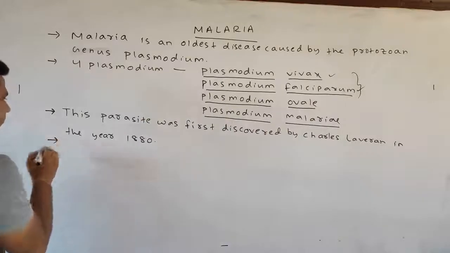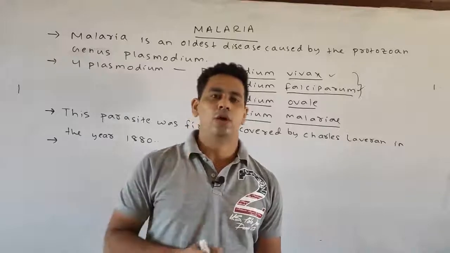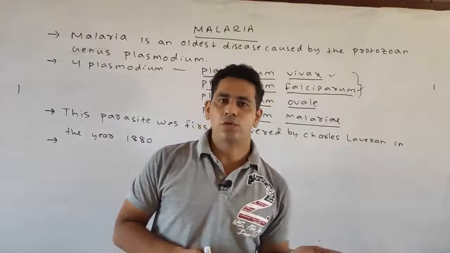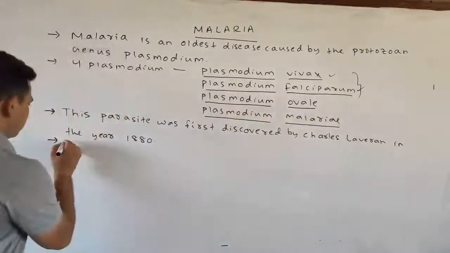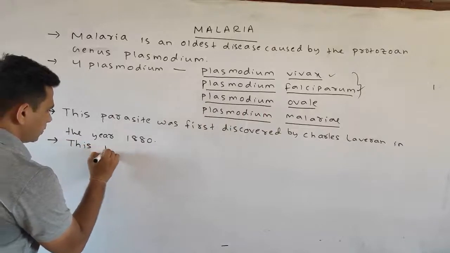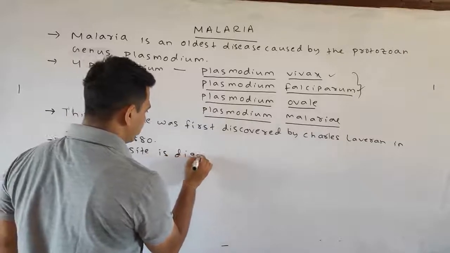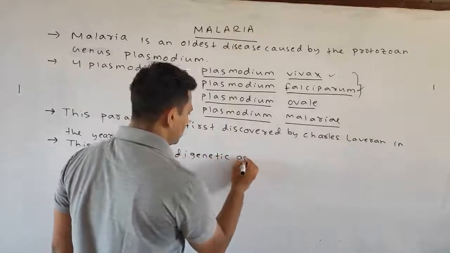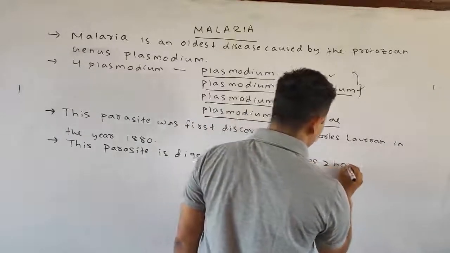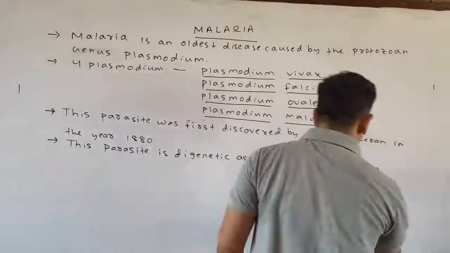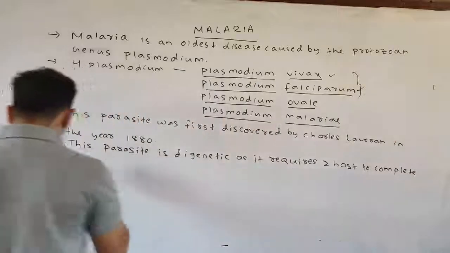Next point. This parasite is digenetic in nature, meaning it requires two hosts for completing its life cycle. The primary host is the female Anopheles mosquito and the secondary host is the human. This parasite is digenetic as it requires two hosts to complete its life cycle.